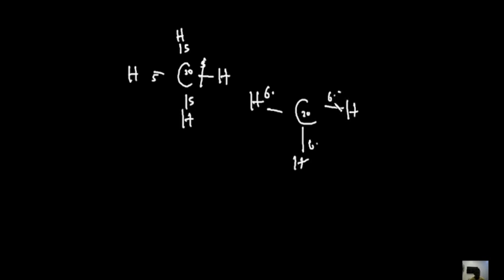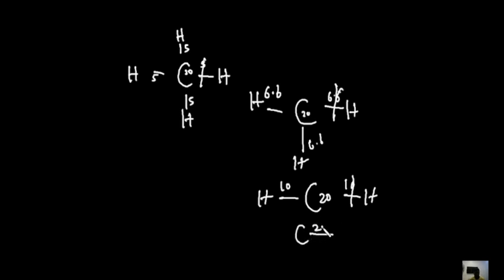Why is this happening? That's 6.67, 6.67. It's simply because of dissociation energy: once there are multiple of the same bonds and you are breaking them, the energy retained by the system would increase, and it will be spread amongst the lower number of bonds that are there. Now let's say I break this with 6.6. You will notice that the energy 20 will now be shared between 2 hydrogens, and in this case it will now be 10-10. So notice that if I break this one, this whole 20 will now be shared here.